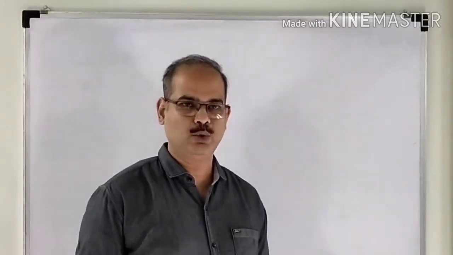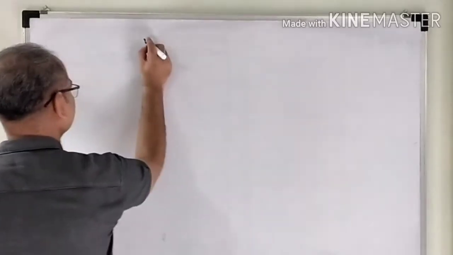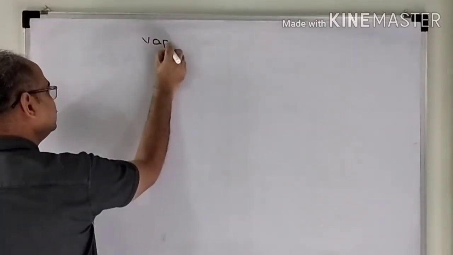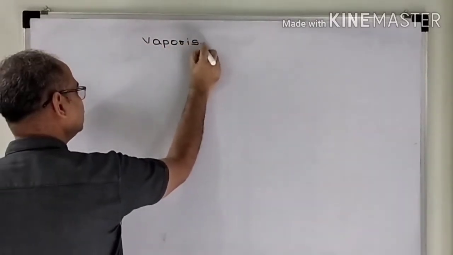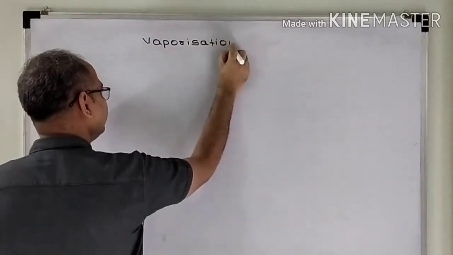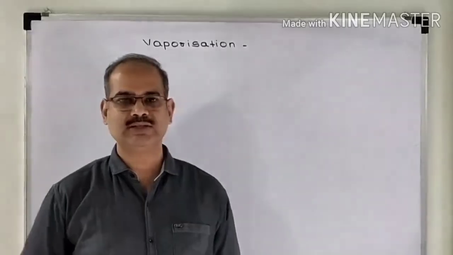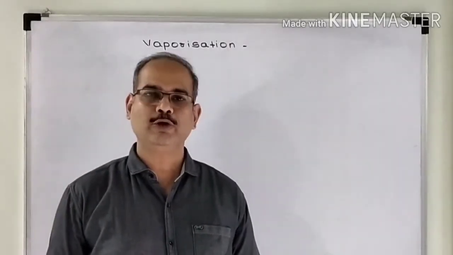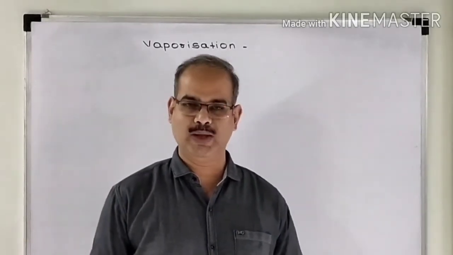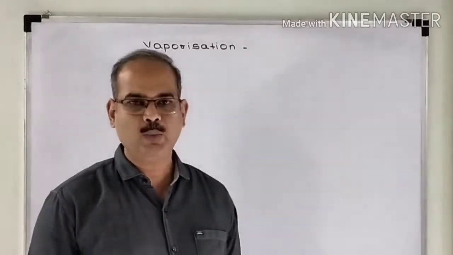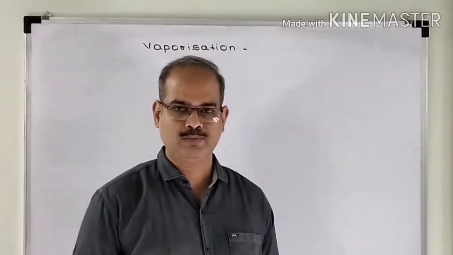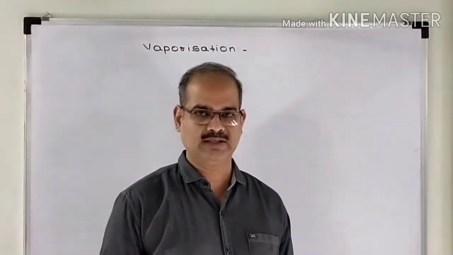Now, the second phase transition that we are going to consider is vaporization. Vaporization means you have a substance in liquid state and you have to convert it into its vapors. When a liquid gets converted into its vapor, some enthalpy change takes place.